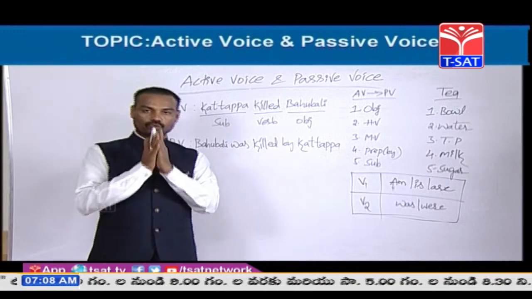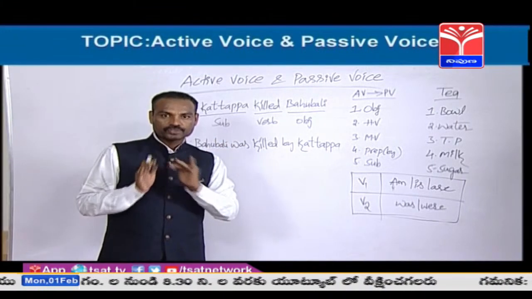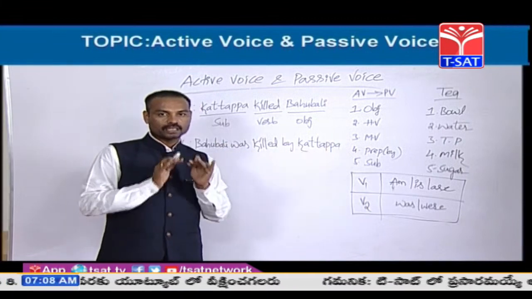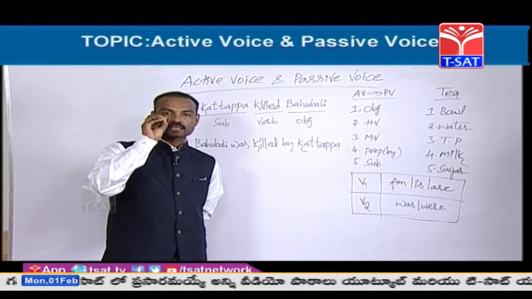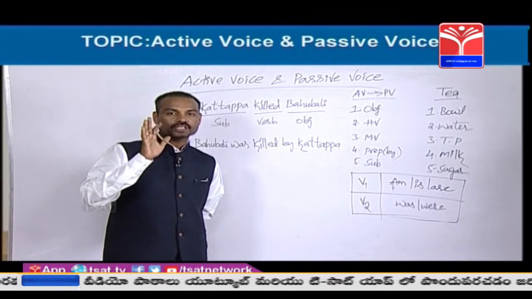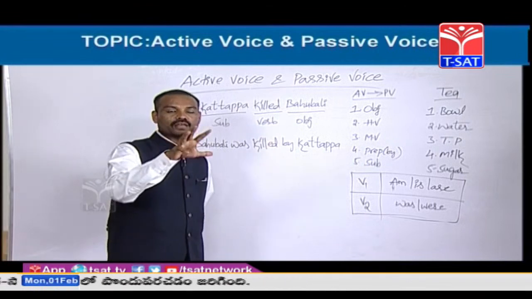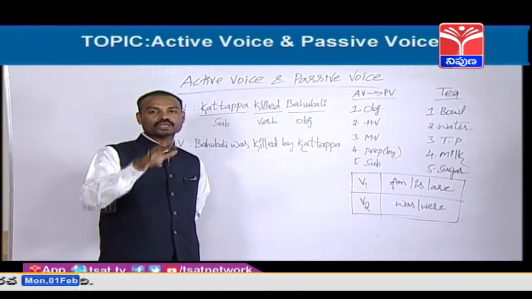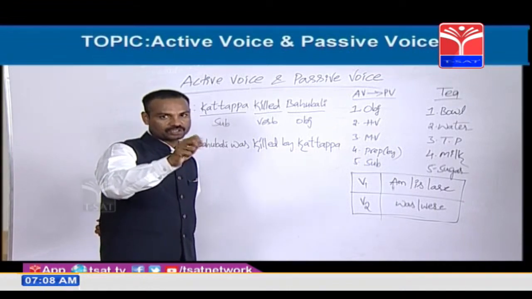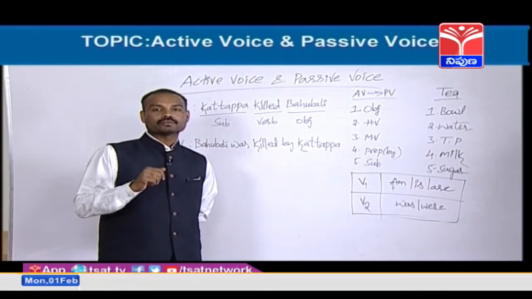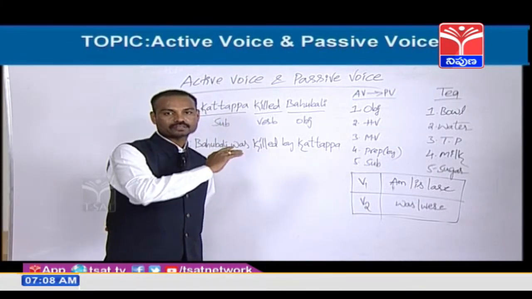So, friends, once again, in today's class the topic is active voice and passive voice. Active voice definition: the sentence which starts with the subject is called active voice. Subject means doer of the action, a person who does that work. Passive voice: the sentence which starts with object is called passive voice.